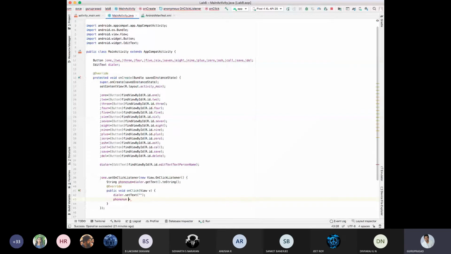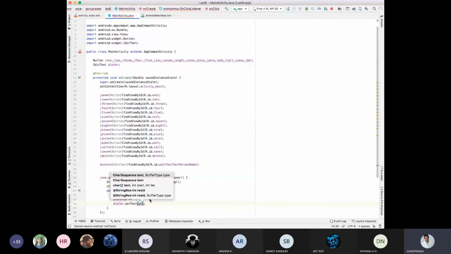See, this is very important. Plus, then my dialer should set the text. Initially it was null, then I'll rename it with phone number.